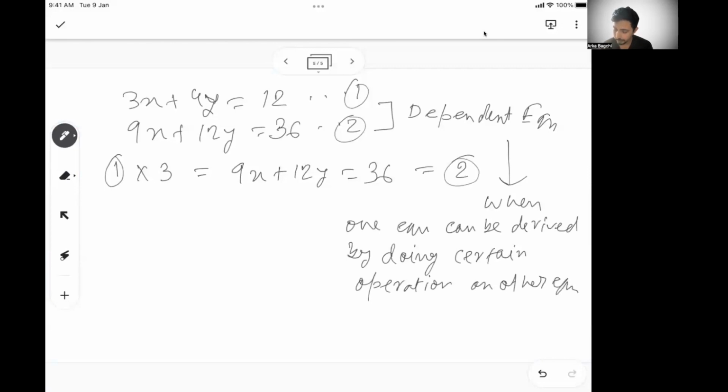So what you actually need is independent equations. Independent equations is what you need to look for.